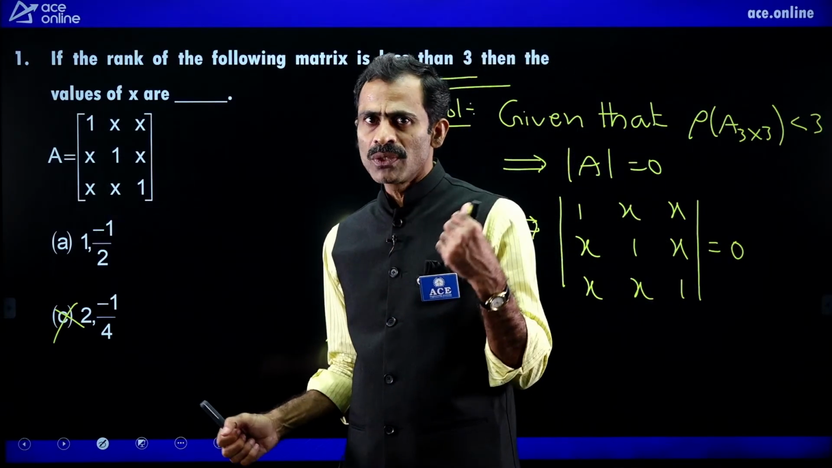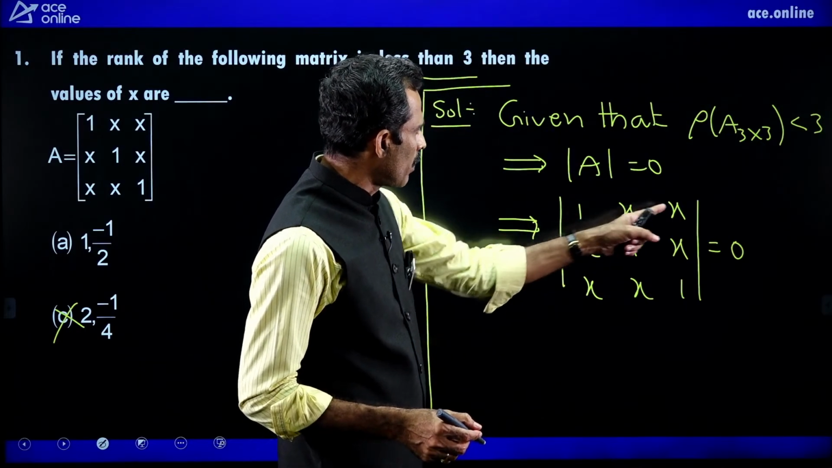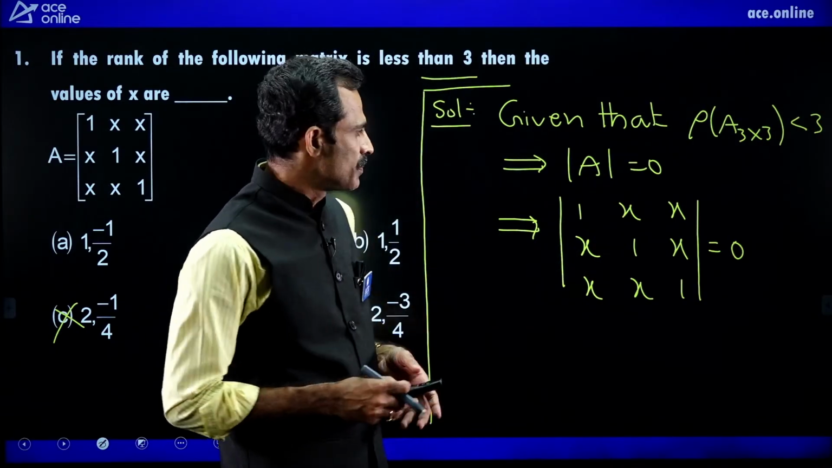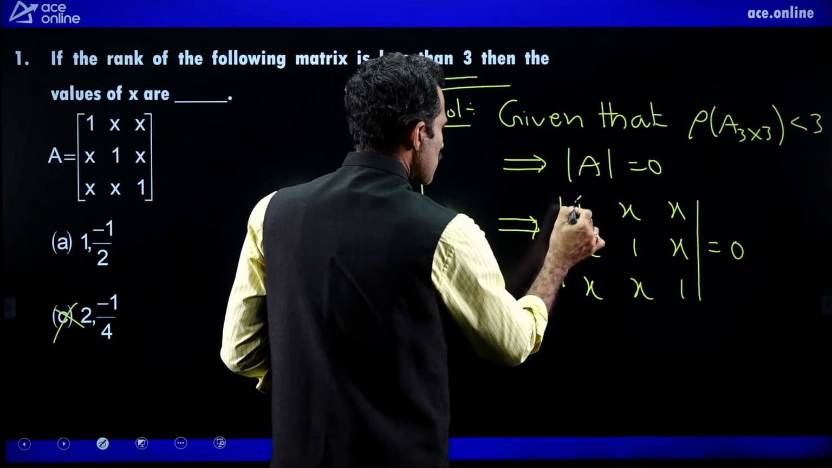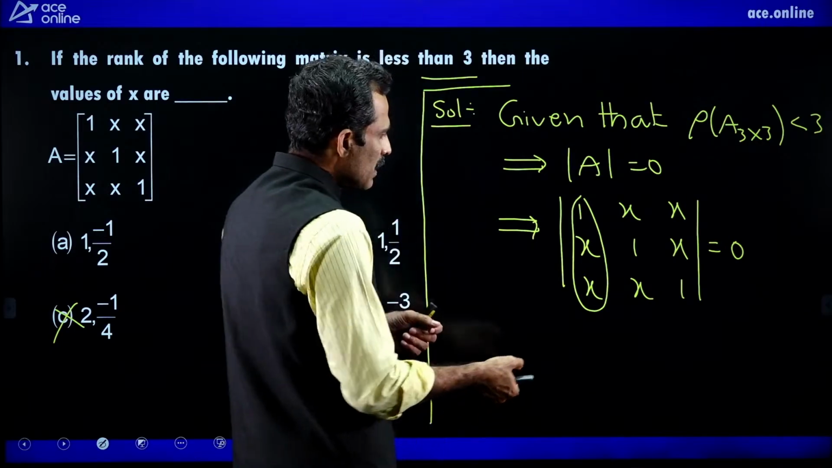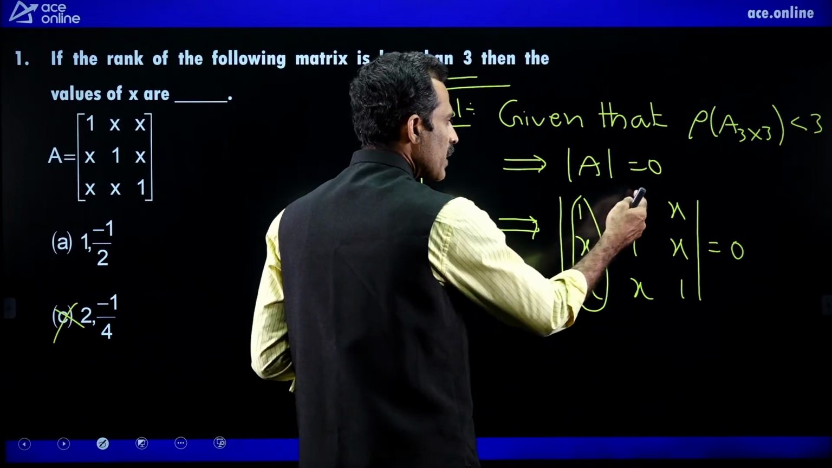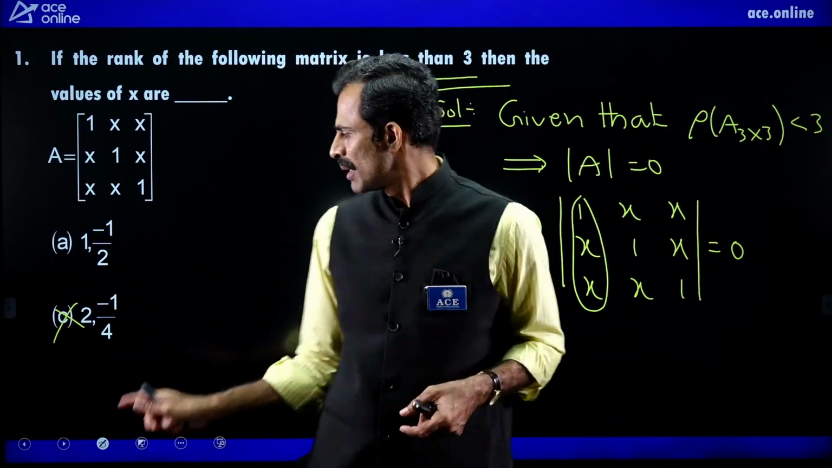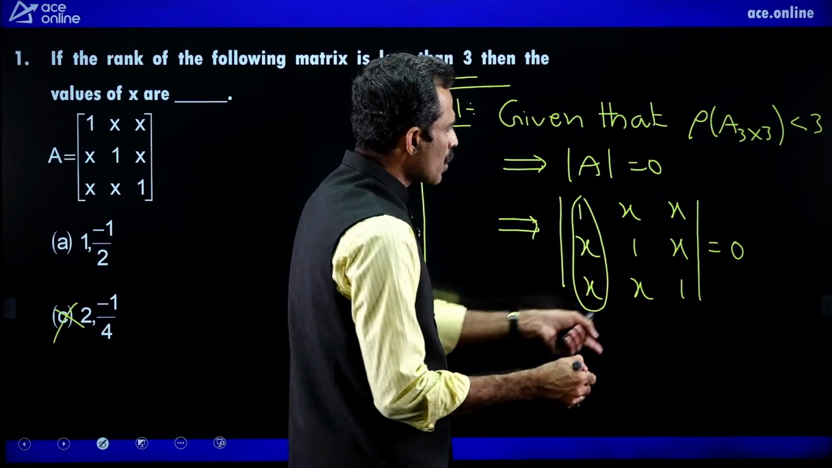We substitute x equal to minus 1 by 2 and check whether the determinant is 0 or not. When you substitute x equal to minus 1 by 2, you will get only 2 types of numbers, 1 and minus 1 by 2. If we add all the elements in each column, minus 1 by 2, minus 1 by 2, plus 1, the sum is 0 for x equal to minus 1 by 2.